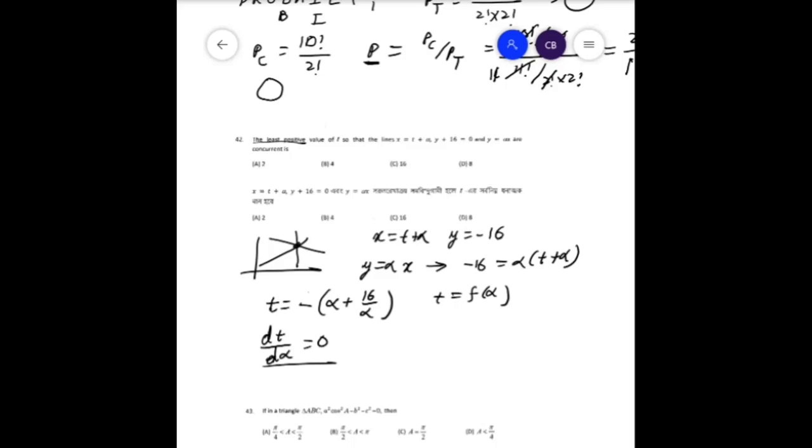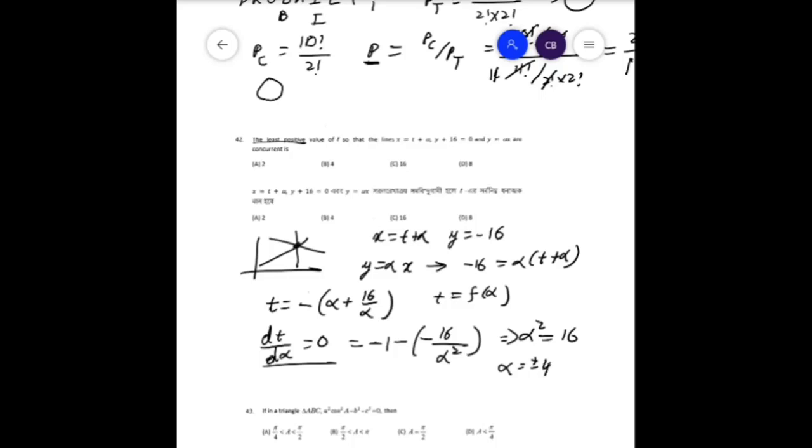So in this case, dt by d alpha can be written as minus 1 minus 16 by alpha square, which implies alpha square is equal to 16, alpha is equal to plus minus 4.